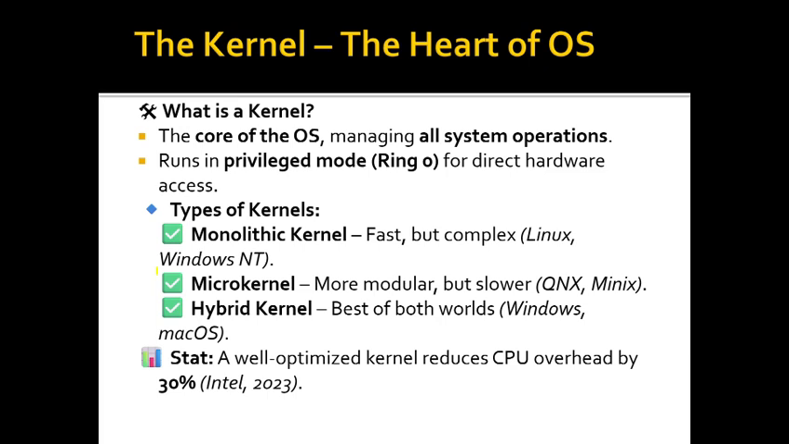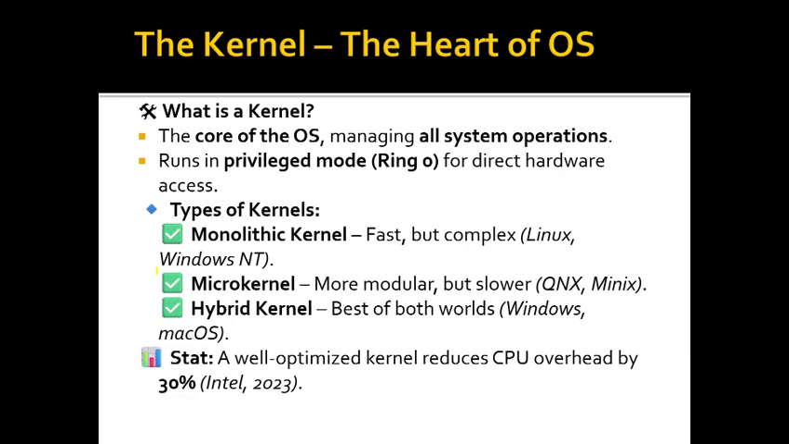The kernel, the heart of the OS. The kernel is known as the heart of the OS. It is the core of the OS, managing all the system's operations. It runs in privileged mode, known as ring 0, for direct hardware access. There are three types of kernel: monolithic kernel, microkernel, and hybrid kernel.